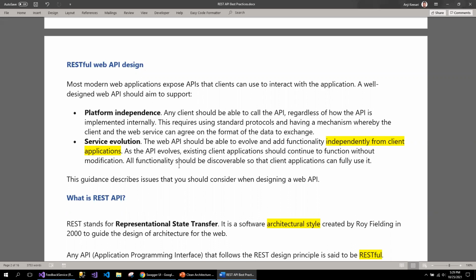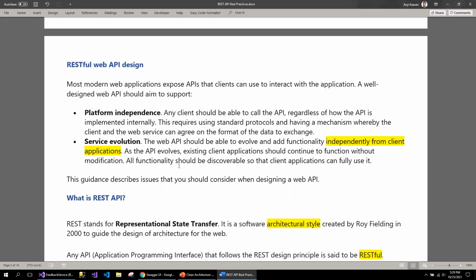So let's discuss what platform independence means. Any client should be able to call the API regardless of how the API is implemented internally. It doesn't matter which programming language you have used. You could be using React.js calling .NET Core, or ASP.NET MVC calling the REST API in .NET Core, or a Node API, or a Java-based API. It doesn't matter. You don't need to expose the internal implementation details to the client, as long as you are following the standard protocol.